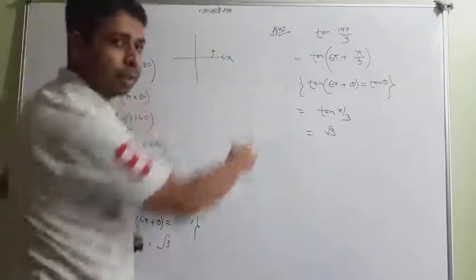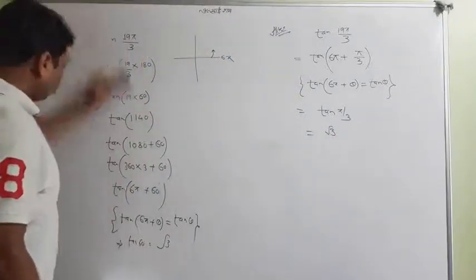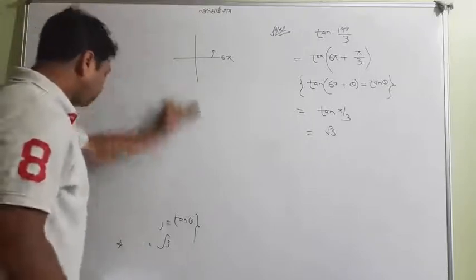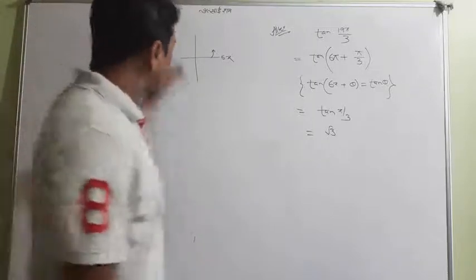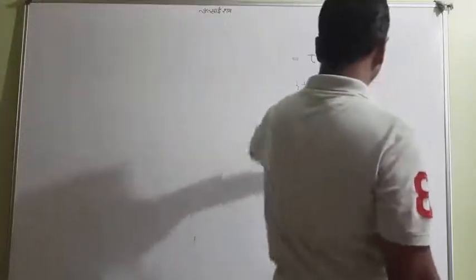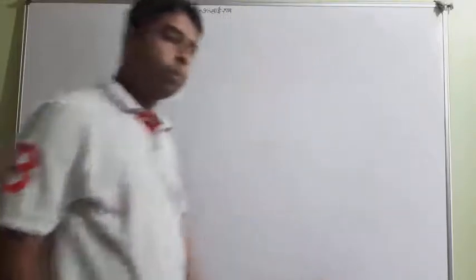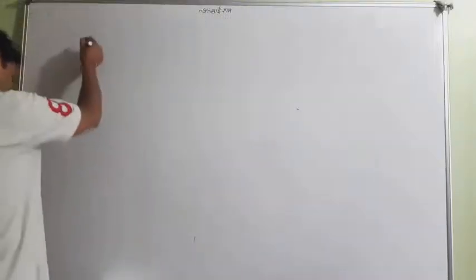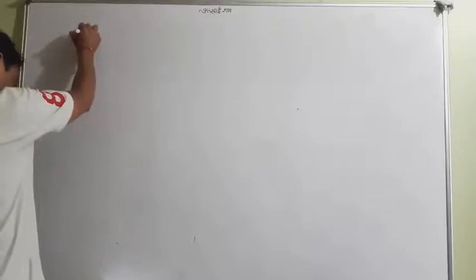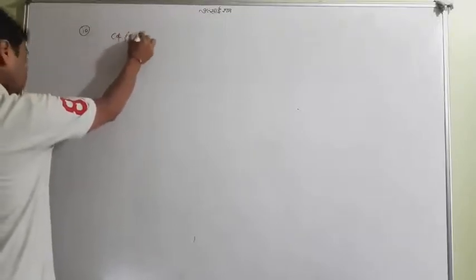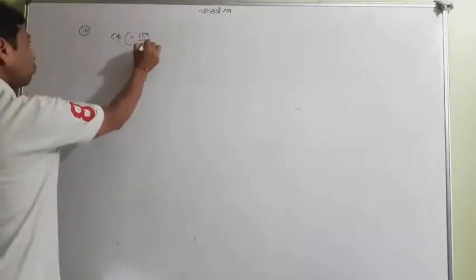Now we'll use this method. Okay, look at one more question. Again, I want to discuss it with you so that you will be an expert in this. So question numbers 10 and 11 are both the same. 10, I am telling you: cot of minus 15 pi by 4.